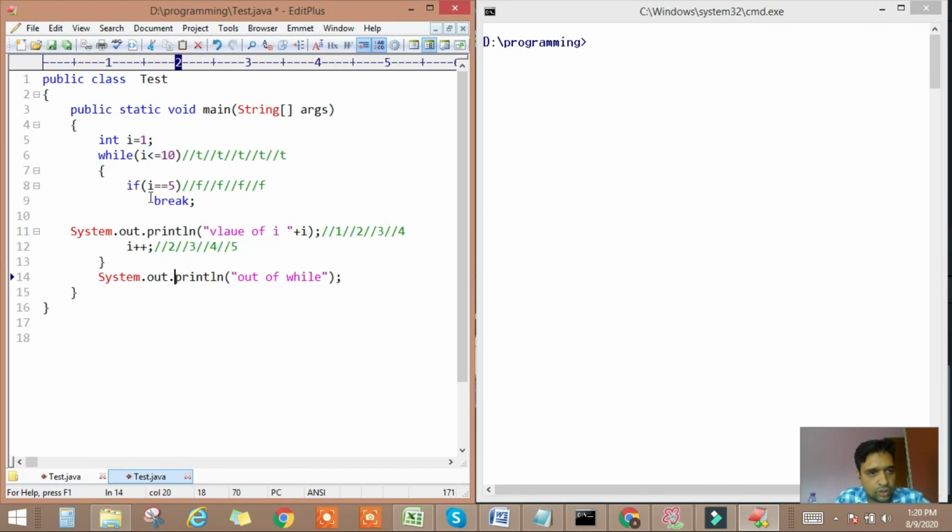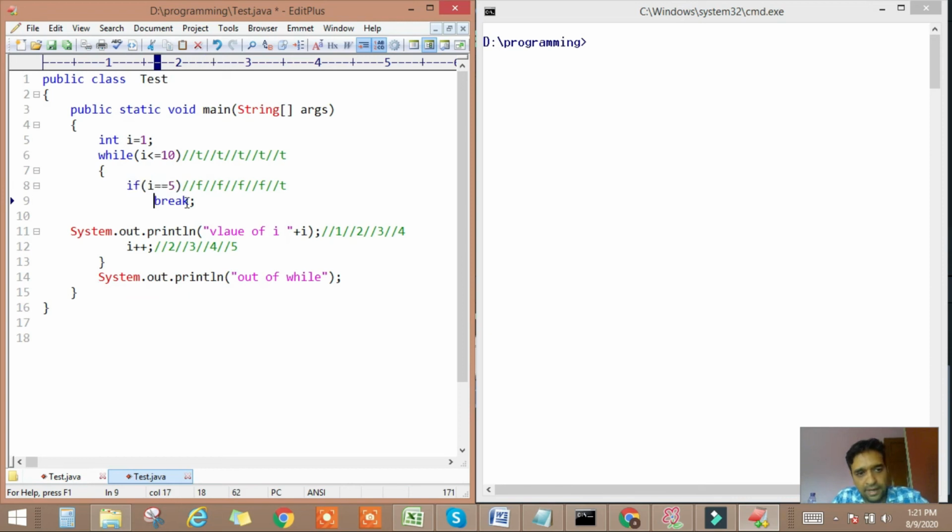Now the body of the while loop will get the chance of execution. Inside the while loop we again have the if condition, and here we are checking the value of I. In this case the value of I is 5 and we are comparing it with 5. So 5 equal to 5, yes. So this time the expression in the if condition will return the boolean value true.